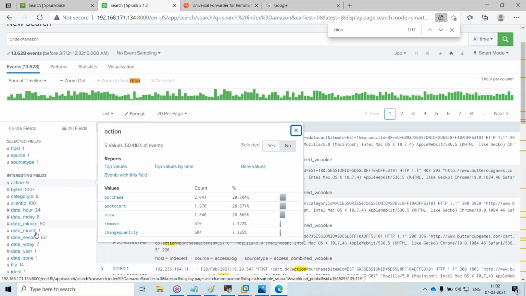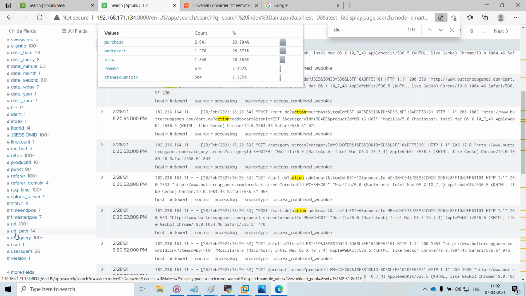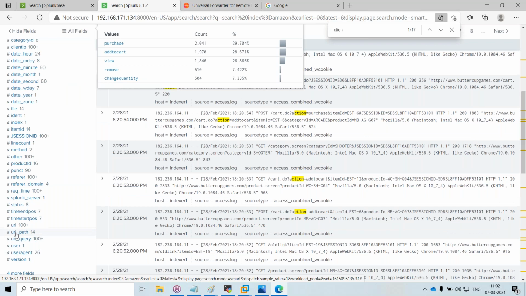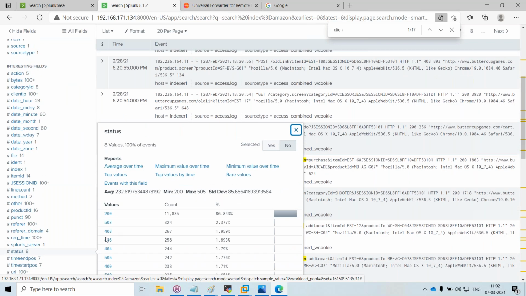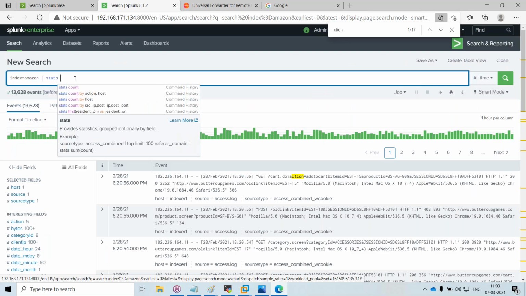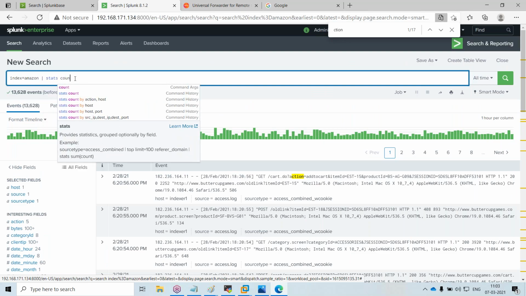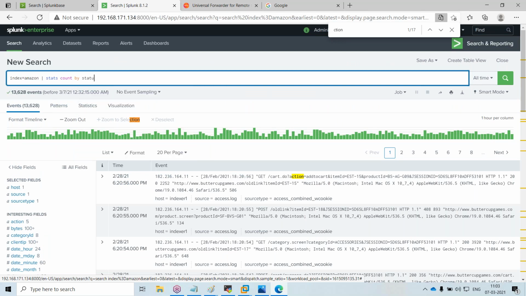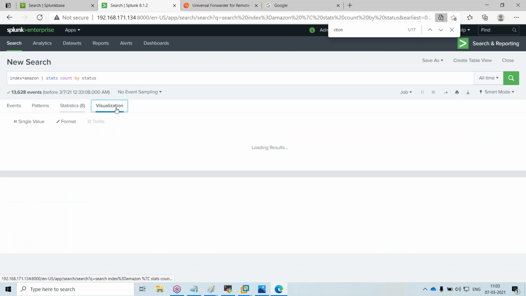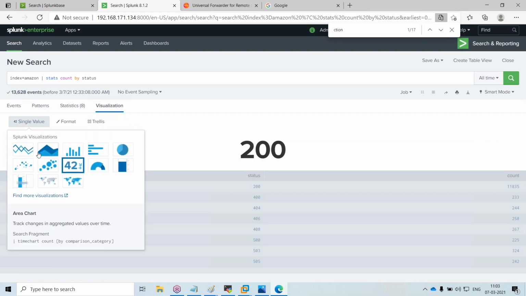There is also a field called status. These are the statuses. I can write a query like this and put it as a visualization.